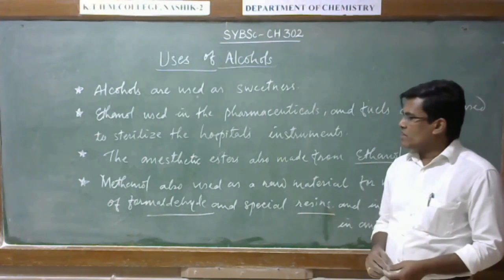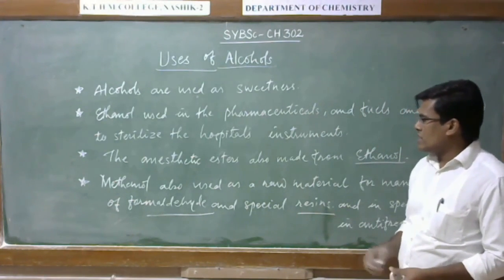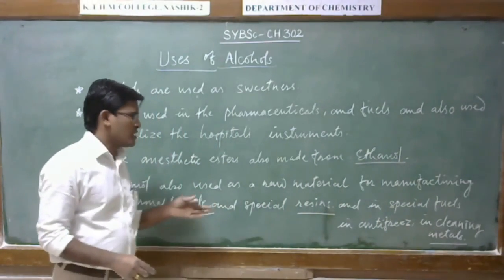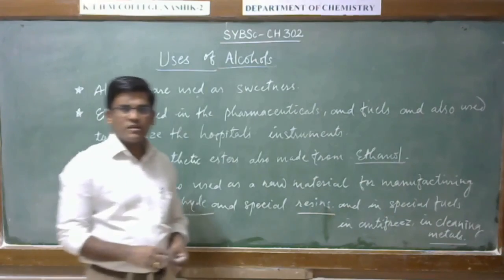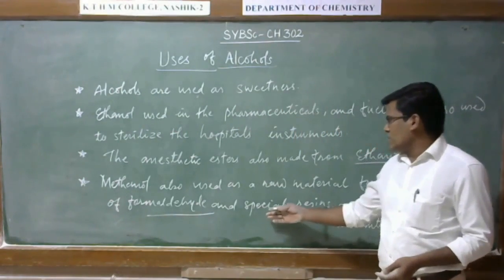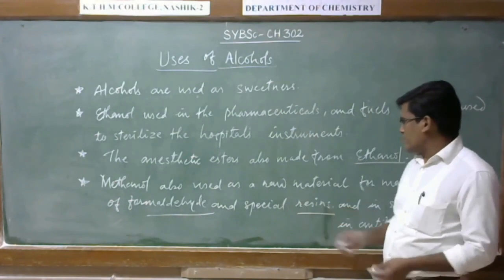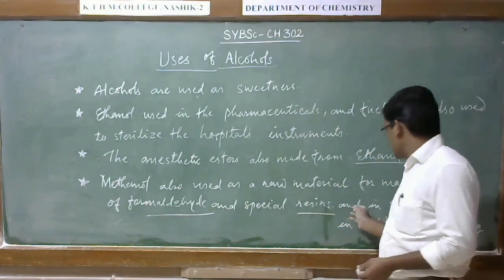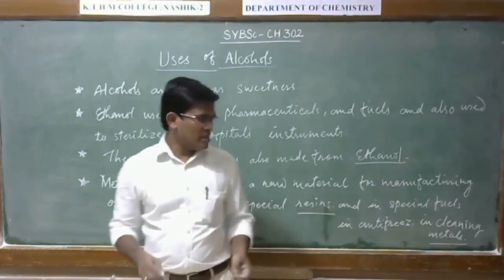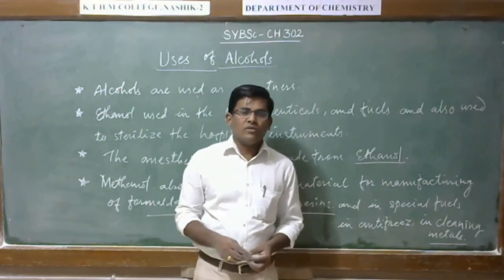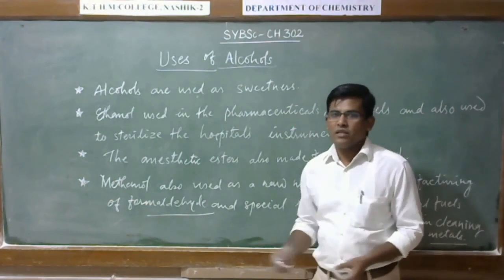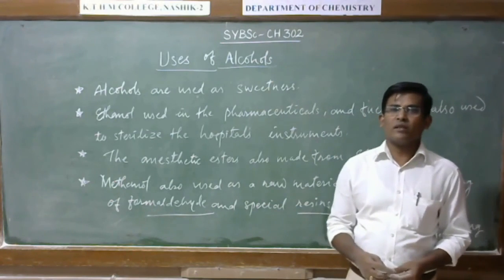Then methanol is also used as a raw material in the manufacturing of formaldehyde. This methanol can also be used in manufacturing resins and fuels, and also used in antifreeze and for cleaning metals. Okay, these are the applications of these alcohols.